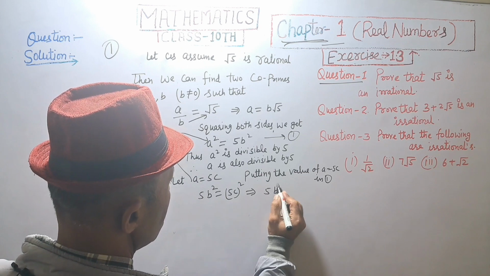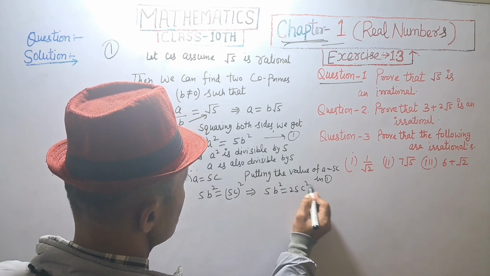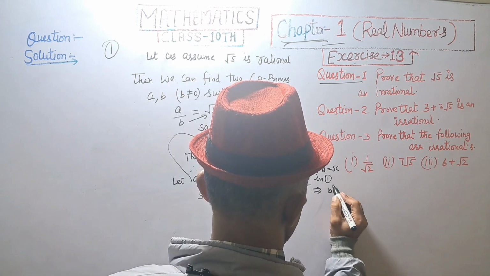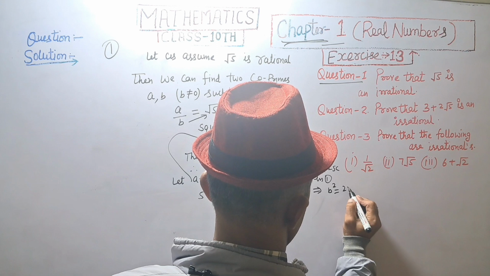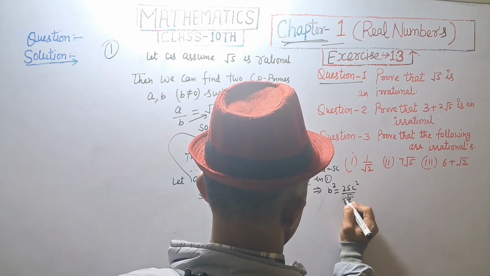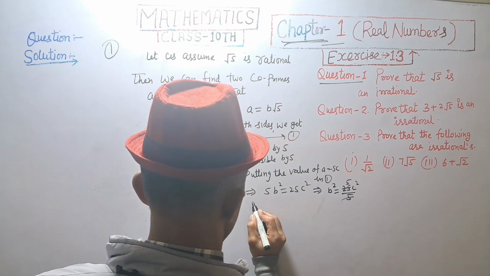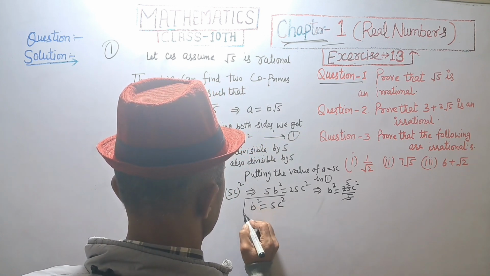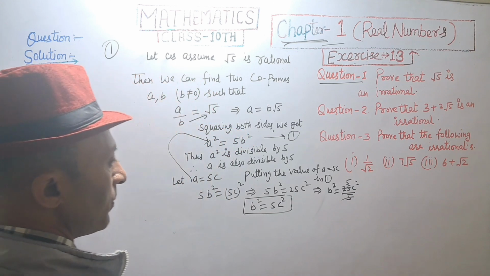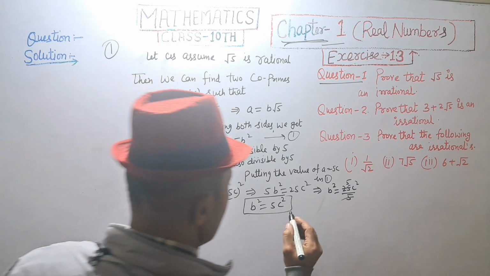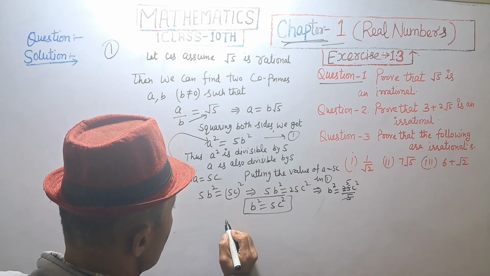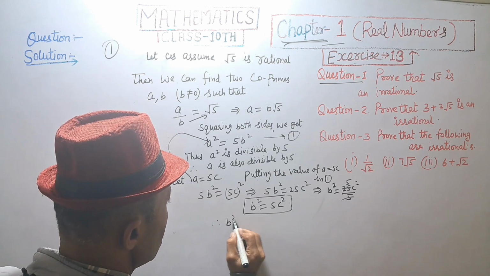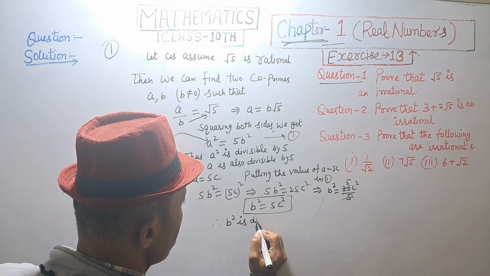This implies 5b square is equal to 25c square, and b square is equal to 25c square divided by 5, and b square is equal to 5c square. So b square is divisible by 5.